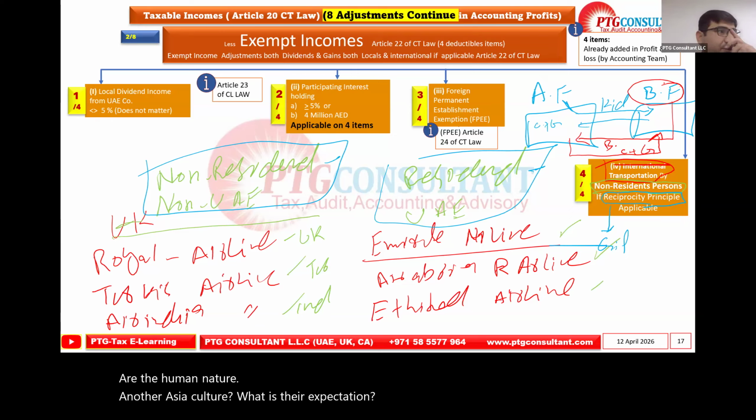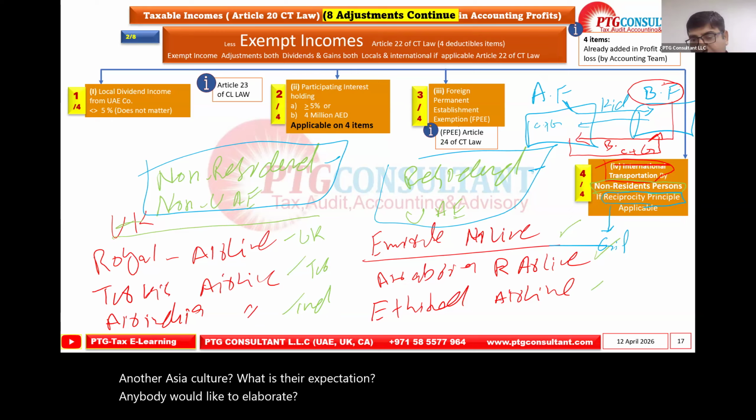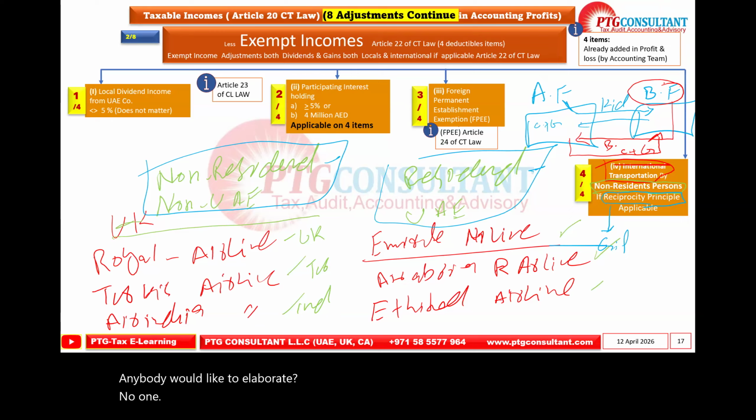Would anybody like to elaborate? No one? They will expect a cake and gift back. Yes.